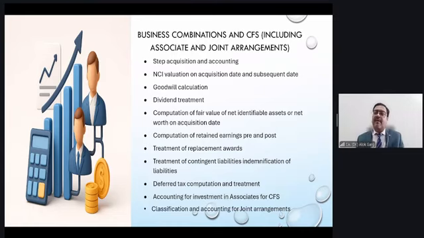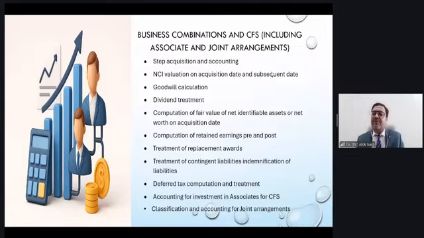Number 2: when you remeasure your previously acquired stake, for example, a 20% stake was acquired at 500 rupees and now the fair value of the 20% stake becomes 700 rupees, what is the treatment of the 200 rupees? Of course, you will debit your investment, as the value of the investment has increased. But what is the credit? The standard says you have to consider it as if you had sold this previously acquired interest. What is the treatment of that sale transaction, where the profit or loss will go? The same treatment has to happen in Ind AS 103 also.